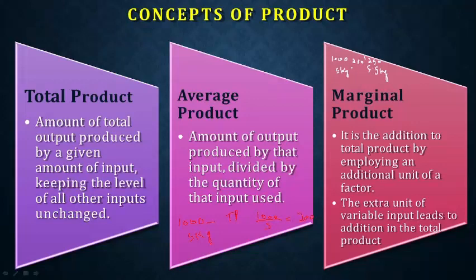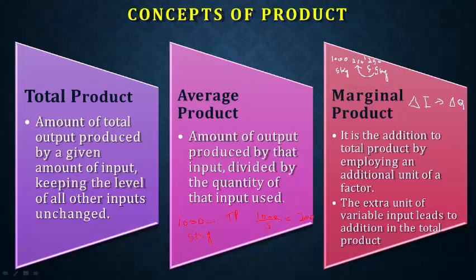So what we can say is, an addition in input or a change in input caused a change in output, and that change is called marginal product. In simple terms, in the equation, delta input, the change in input, leads to delta output.